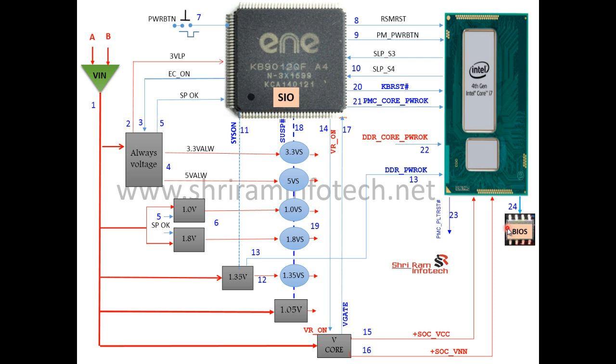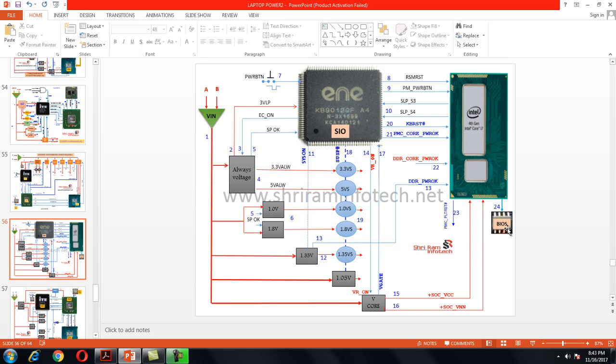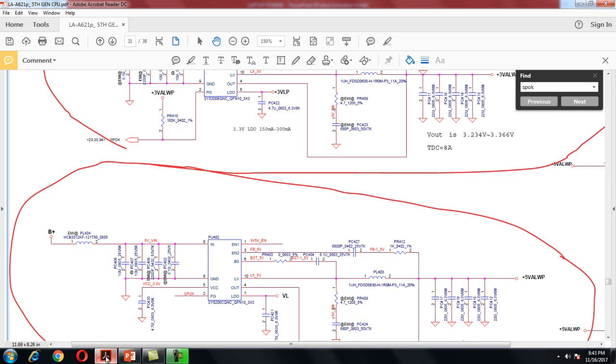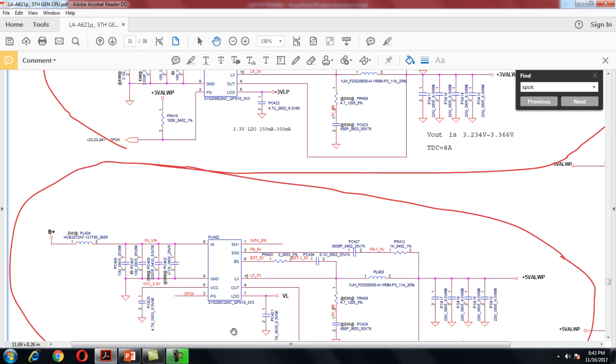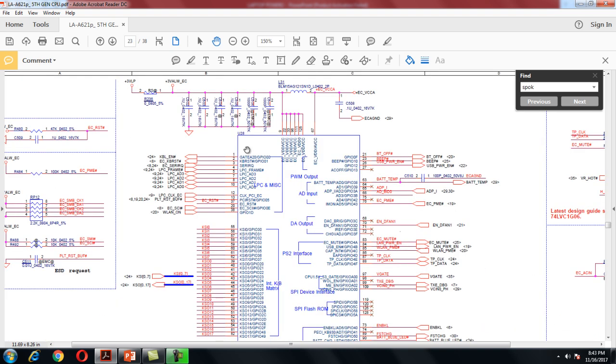So in this way we can see how this section works. Now we're going to see the schematic diagram. Okay, so we'll go to the SIO page, that is on page number 23. Okay, so this one is SIO.